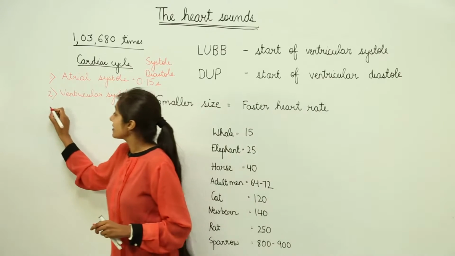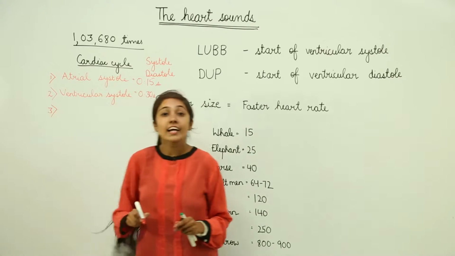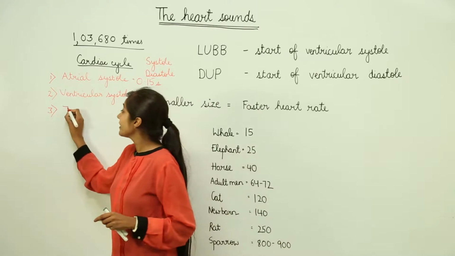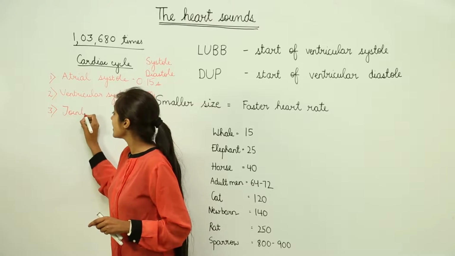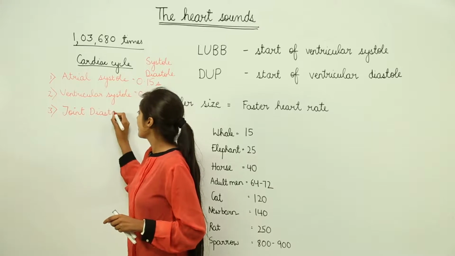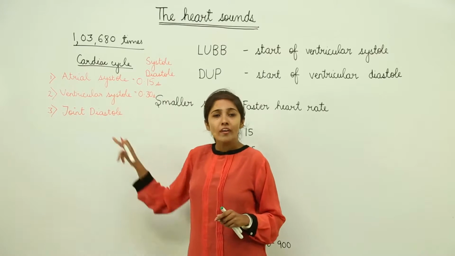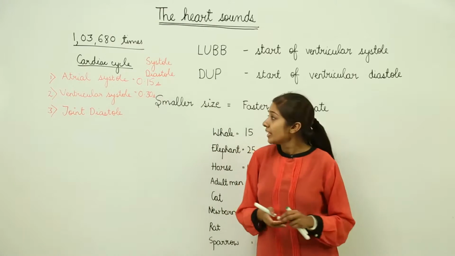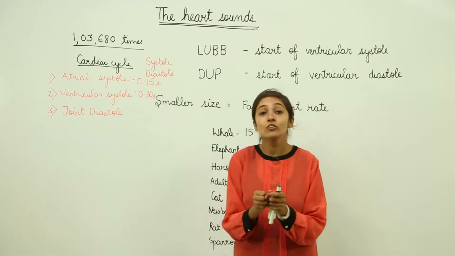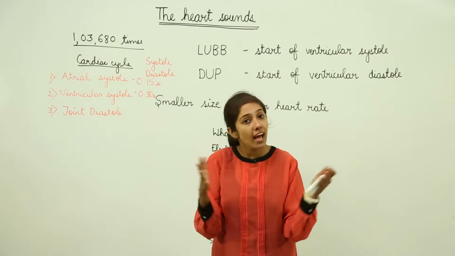Now the third phase is the very interesting one. It is joint diastole. What does joint diastole mean? When there is ventricular systole, the ventricles have contracted. Now, they are going to expand and relax.